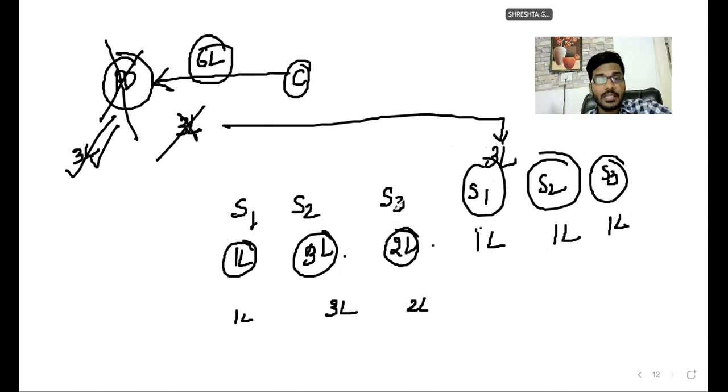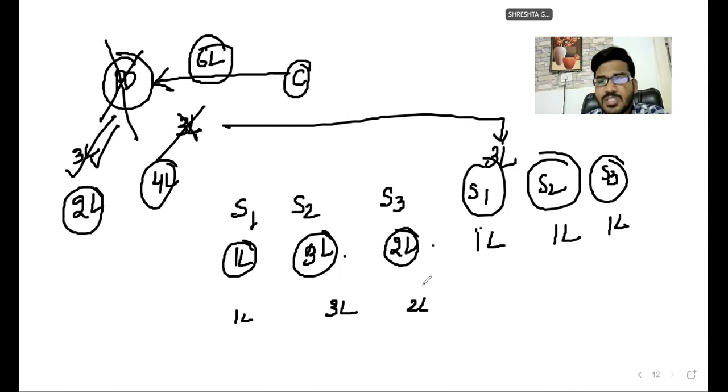Suppose, sir, he paid 2 lakhs only, and 4 lakhs he failed to pay. Listen carefully. What is the liability of surety 1, surety 2, and surety 3? First of all, 1 lakh, 1 lakh, 1 lakh is liable.